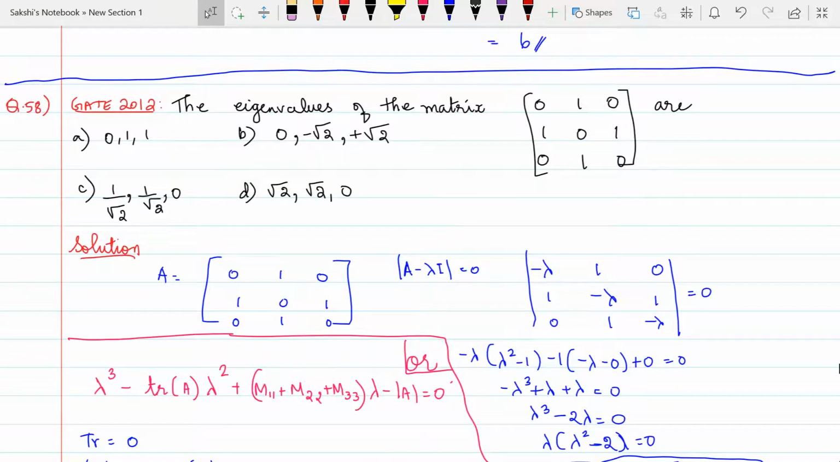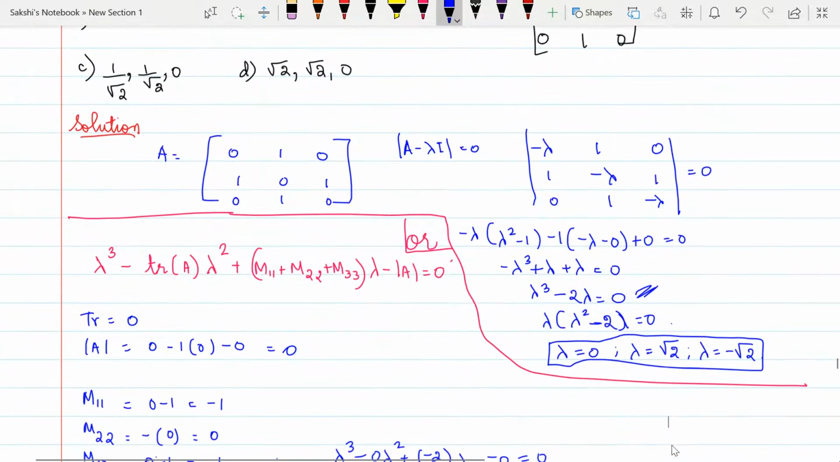Okay, so the first method is normal: determinant of A minus lambda I is equal to 0. So I've just substituted that, and I'm going to take the determinant, and on solving I get my equation: lambda cube minus 2 lambda equal to 0. So when I solve this, I get lambda into (lambda square minus 2) equal to 0, and the lambda values will be 0, root 2, minus root 2.